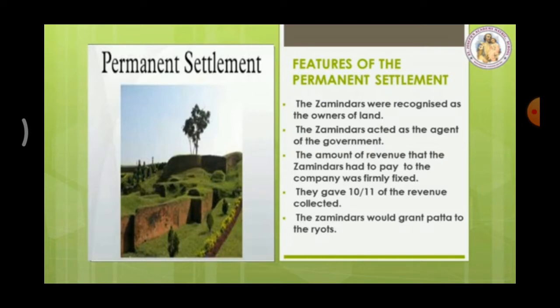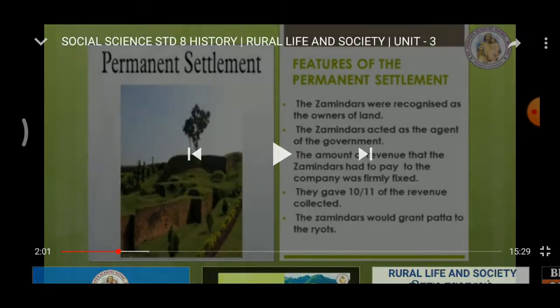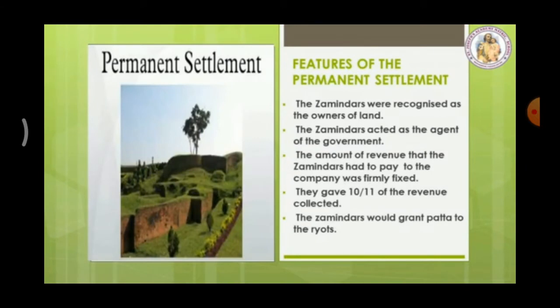The Zamindars acted as the agent of the government for the collection of revenue from the cultivators. What is the meaning of revenue? Tax. The Zamindars acted as the agent of the government for the collection of tax from the cultivators. In this sentence, what is the meaning for cultivators? Yes, farmers.